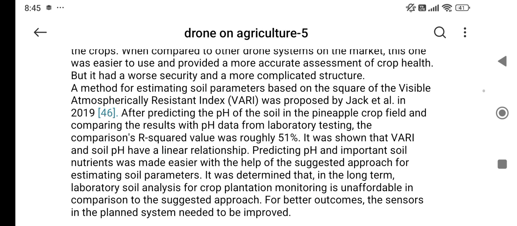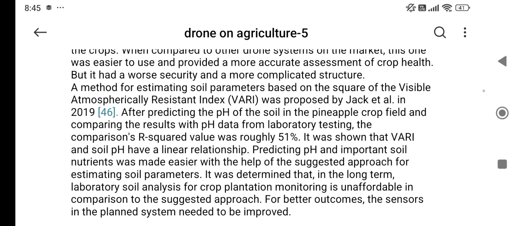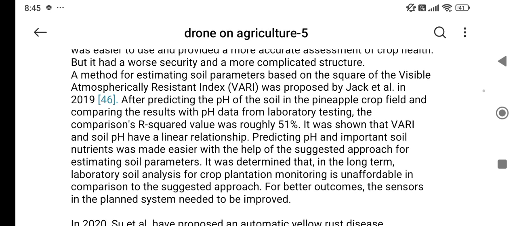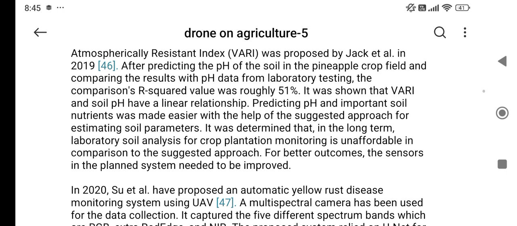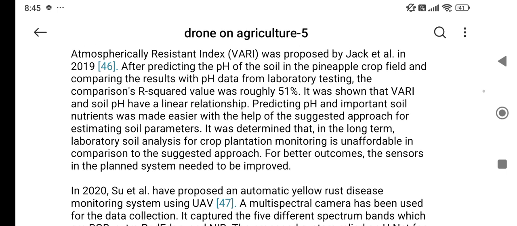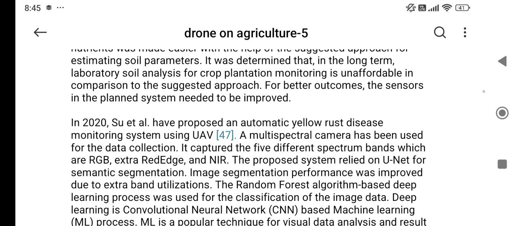Then in 2019, Jack proposed the idea of the visible atmospherically resistant index for estimating soil parameters. After predicting the pH of the soil in a pineapple crop field and comparing the results with pH data from laboratory testing, the R squared value was roughly 51%.